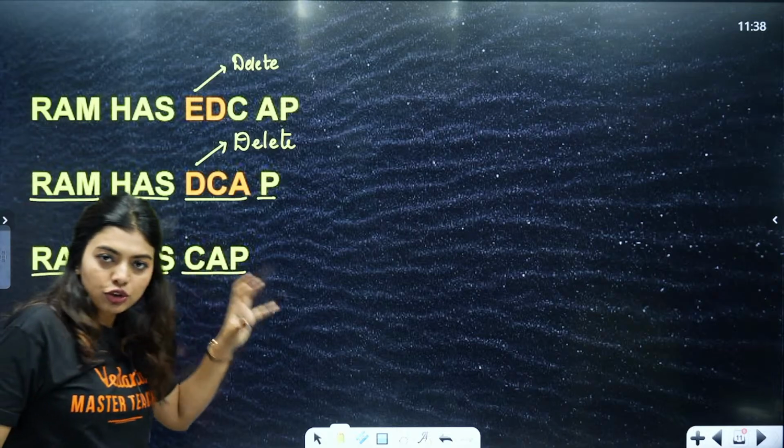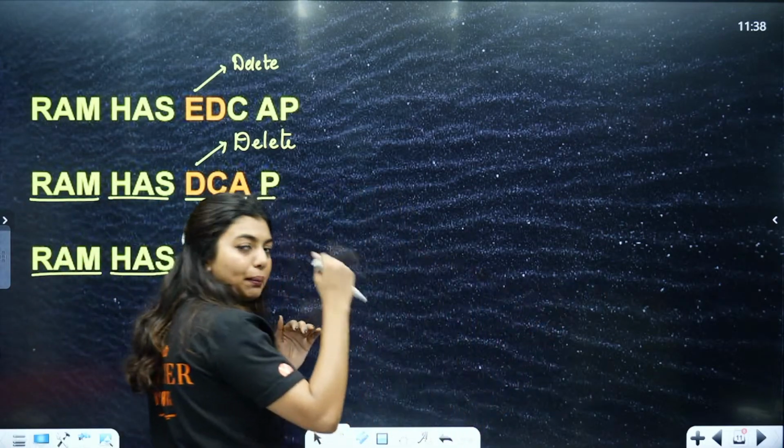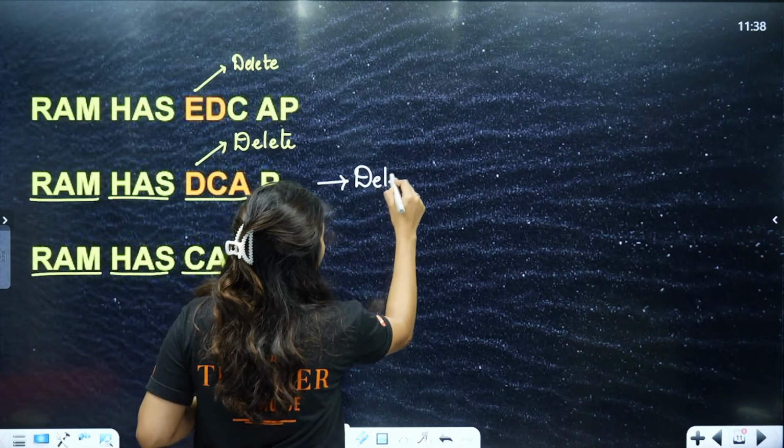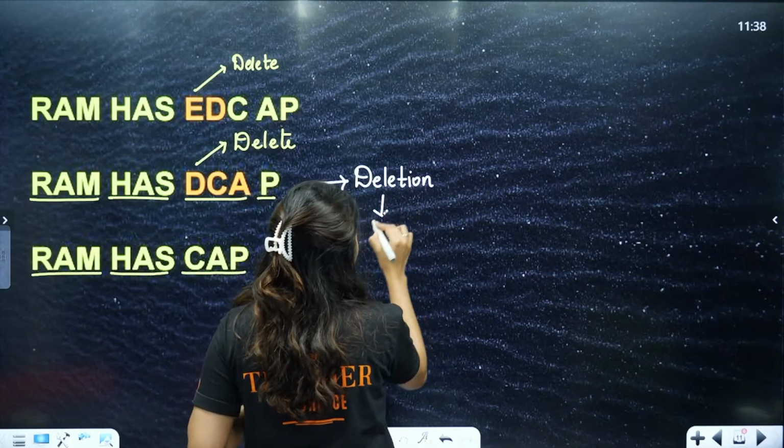That means here, when you delete also, it is understood that you need to delete in multiples of 3. So deletion mutation can happen because of deleting a nitrogenous base.